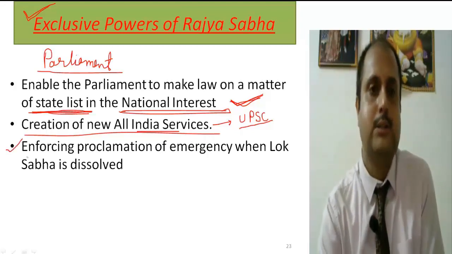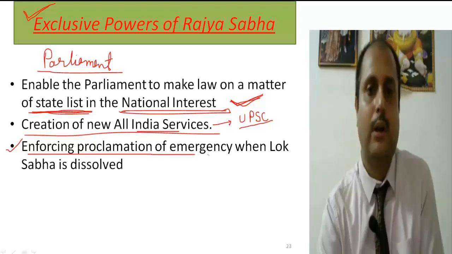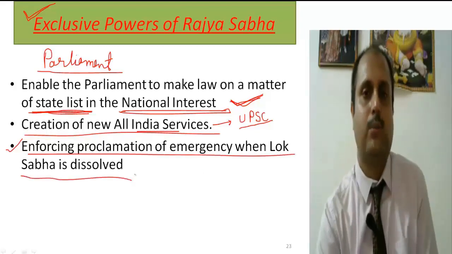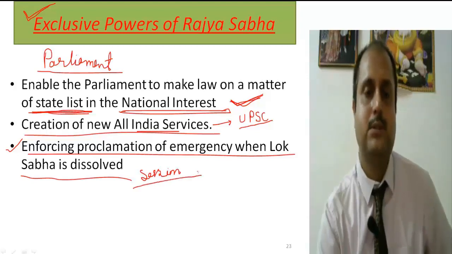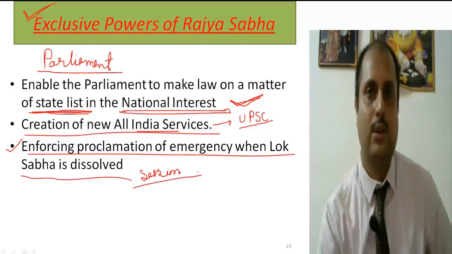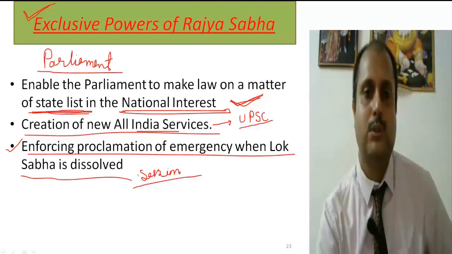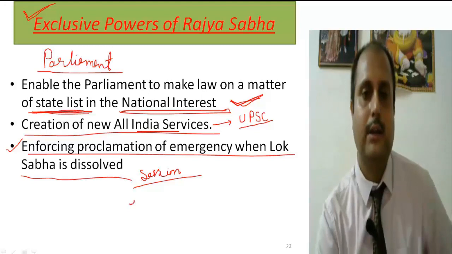The third one is enforcing the proclamation of emergency when the Lok Sabha is dissolved. Suppose the Lok Sabha is not in session, because as I have said, Lok Sabha is not a permanent house, it mainly meets according to its own session. So suppose the Lok Sabha is not in session and India is under emergency.